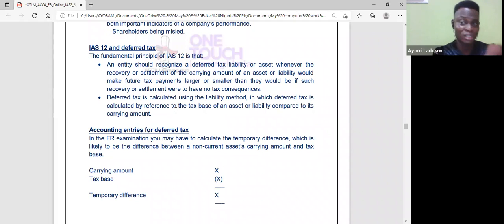So when you have a transaction that has future tax consequences, then you need to recognize deferred tax, okay? Now, deferred tax is calculated using the liability method, in which deferred tax is calculated by reference to the tax base of an asset or liability, and you compare it with the carrying amount, okay?